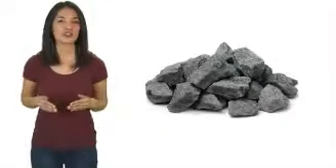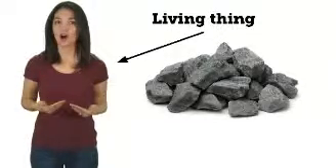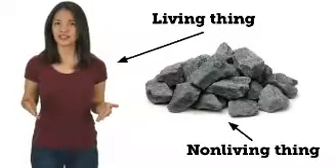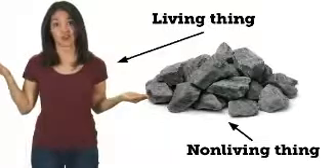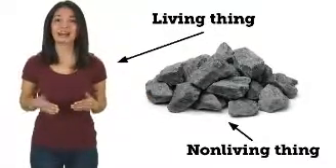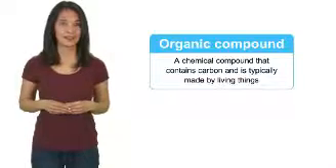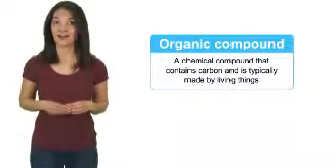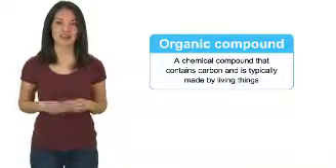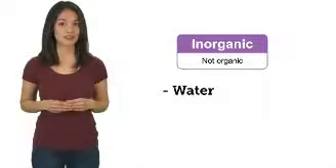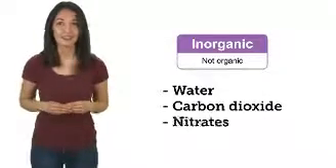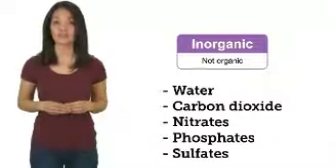Have you ever wondered why living things like you and me are so different from non-living things like the air and these rocks? It's because our chemistry is so different. The chemistry of life is based on organic compounds that are rearranged by many chemical reactions. Most of the elements in organic compounds come from 5 main inorganic sources: water, carbon dioxide, nitrates, phosphates, and sulfates.